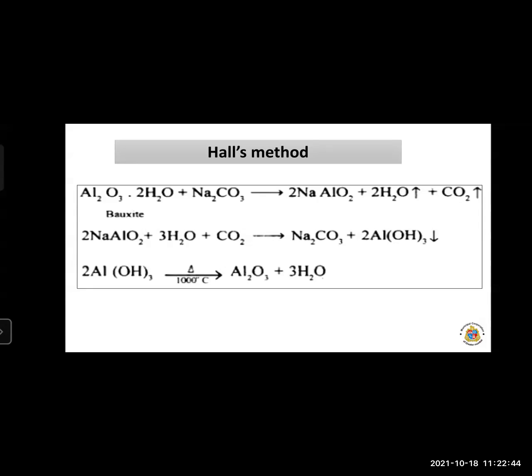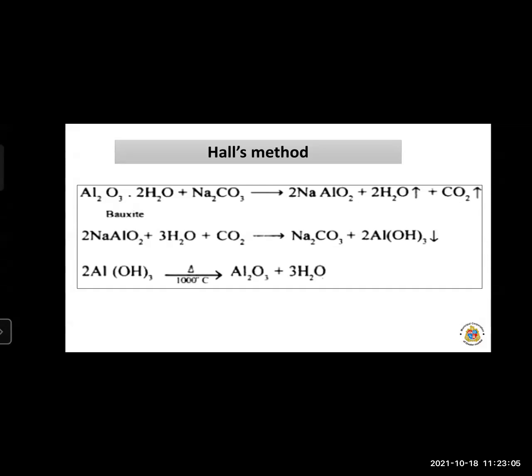Bauxite plus sodium carbonate. So in Hall's method we use sodium carbonate, in Beer's method, sodium hydroxide. Here bauxite reacts with sodium carbonate and forms sodium aluminate plus water molecules and carbon dioxide. So in the product, we get the sodium aluminate and a certain amount of impurities which is filtered out.